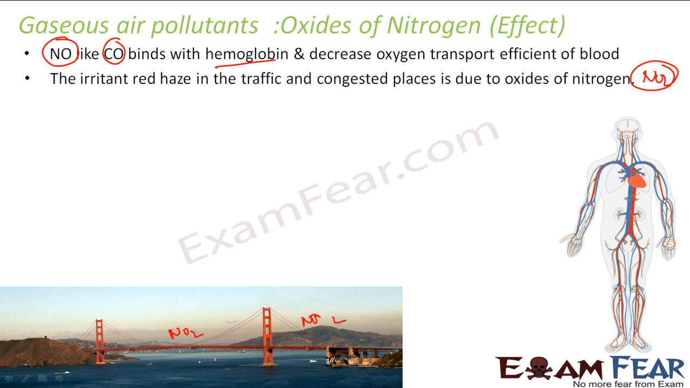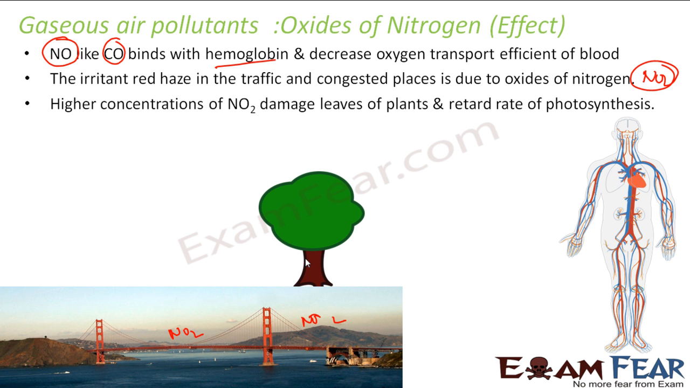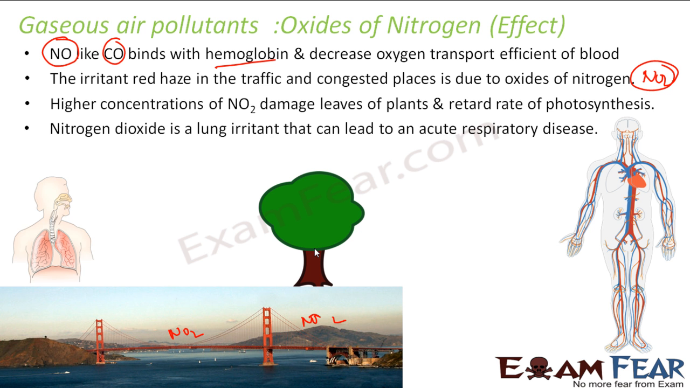And this is an irritant. It will create redness in the eye. Also, a higher concentration of NO2 will damage the leaves of the plant and retard the photosynthesis process. The plants and trees won't grow because of a higher concentration of nitrogen dioxide. Nitrogen dioxide can also impact the lungs and your respiratory system. Right? It can lead to acute respiratory disease. So nitrogen dioxide is really harmful to us.